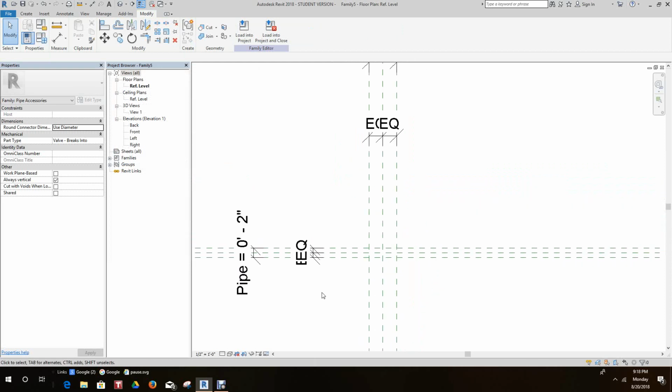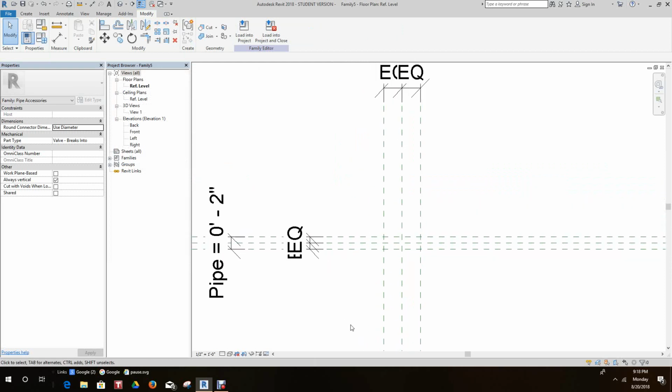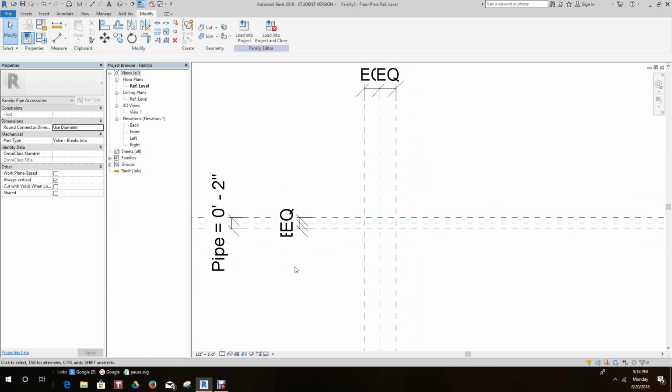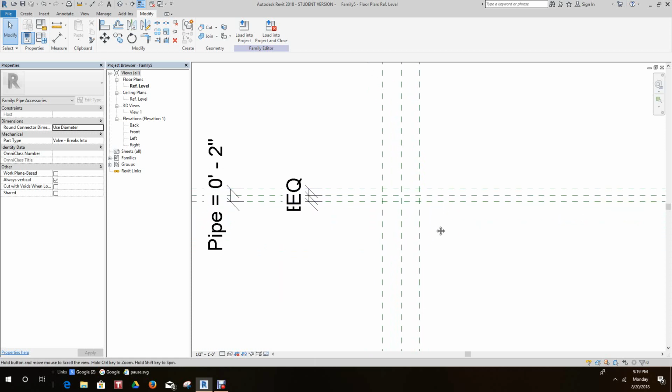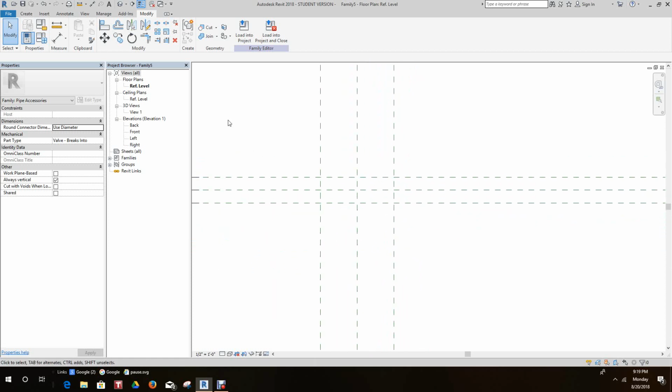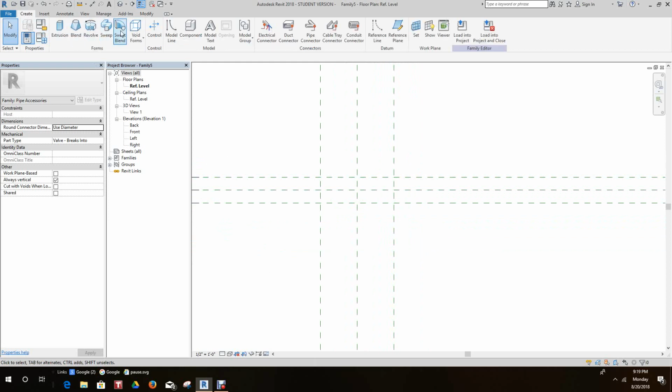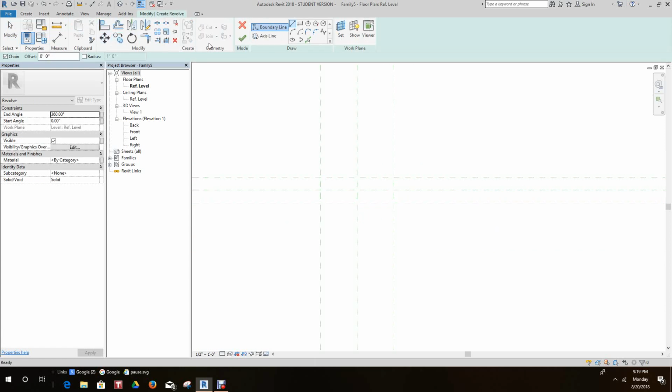Now, the next thing we want to do is the pipe is going to break at these reference planes. So it's going to snap and join into the pipe family here. So now let's create a revolve. And we want to create more reference planes.